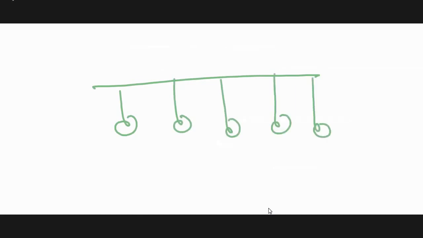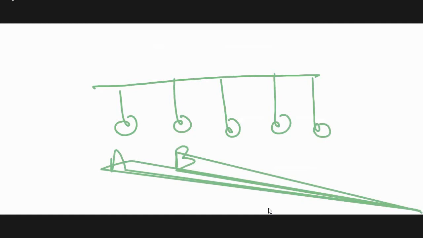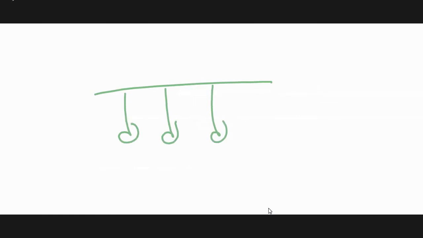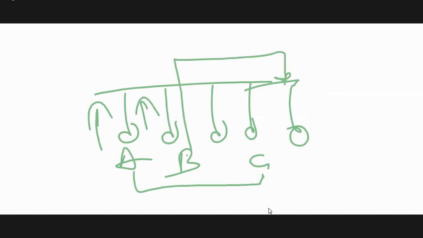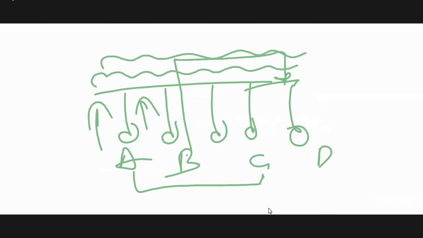Now in this transmission technology, what happens if A and B transmit simultaneously, where A wants to communicate with C and B wants to communicate with D? Both signals simultaneously enter the common communication medium and there is an overlapping of the signals.